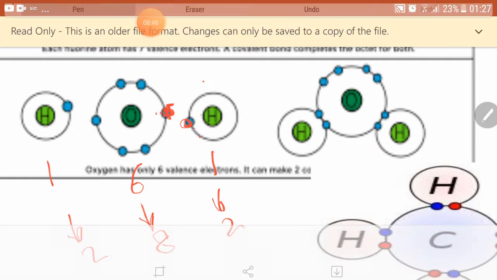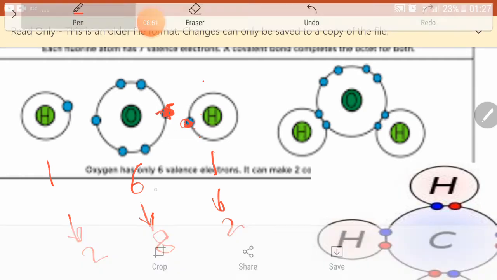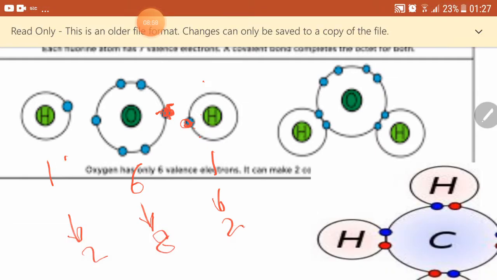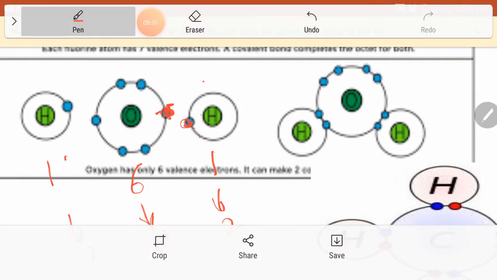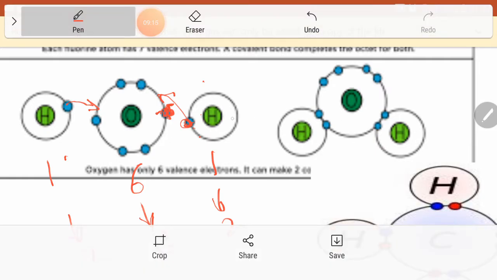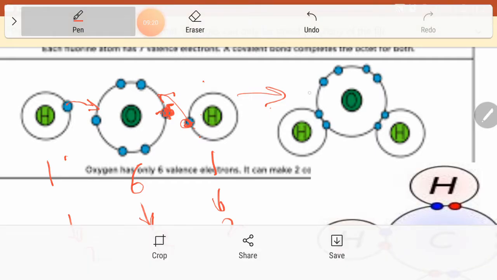At the same time, the oxygen has an extra valence electron, so it becomes 7, but it is not enough for the oxygen, so it will need another hydrogen. You see now why it is H2O, not O2H, for example? Because oxygen needs 2 electrons to complete its outermost energy level. Now they come together. Look how they become. Count with me.